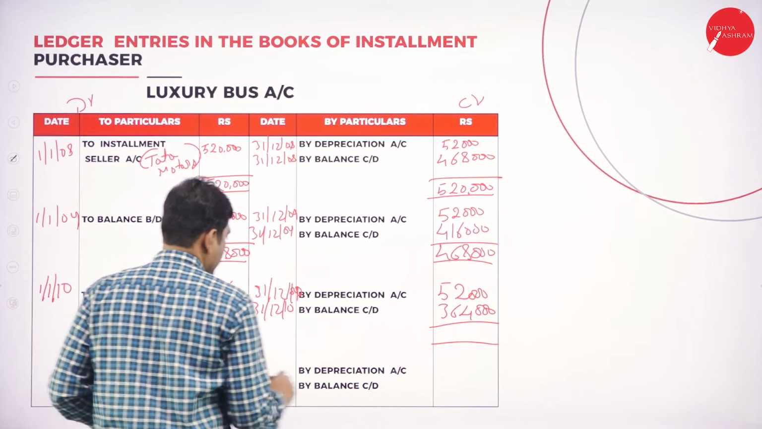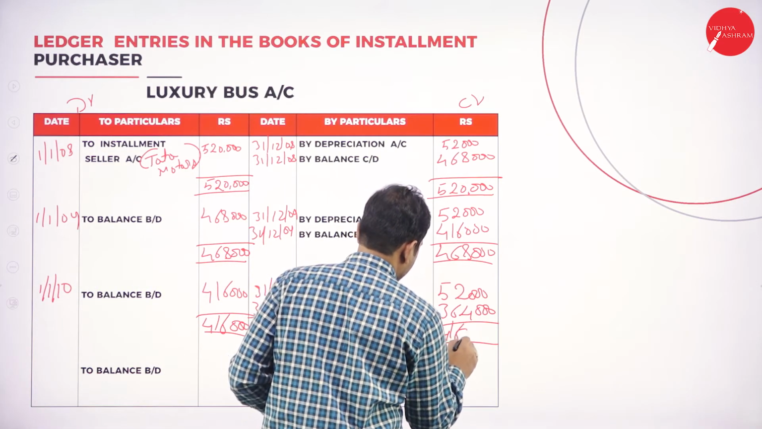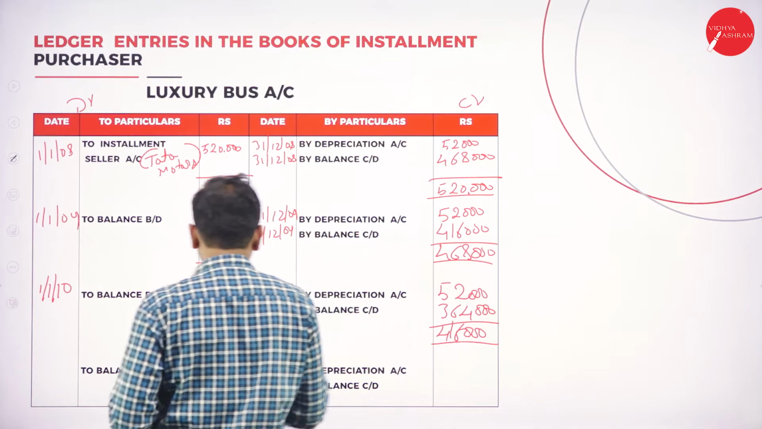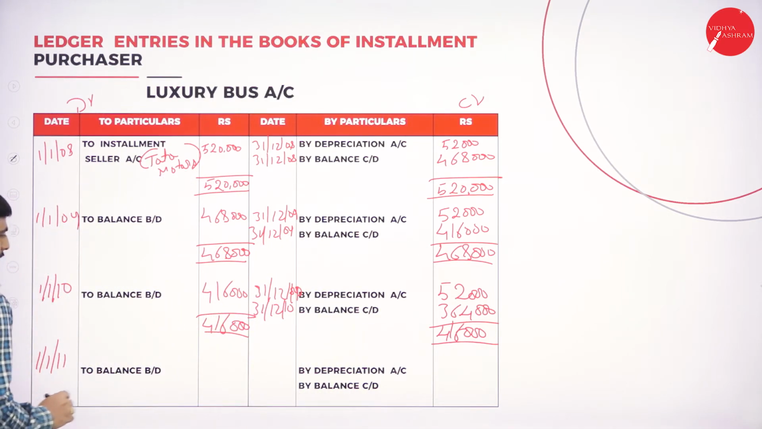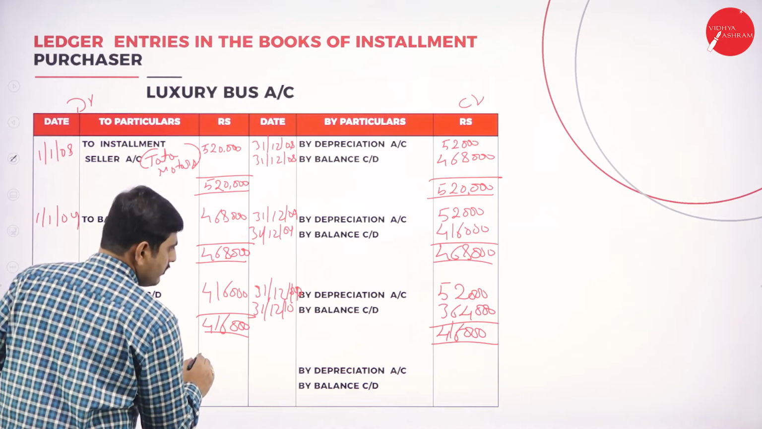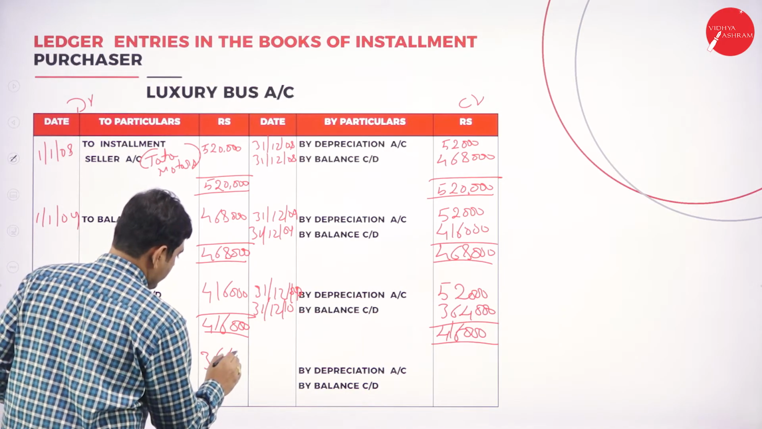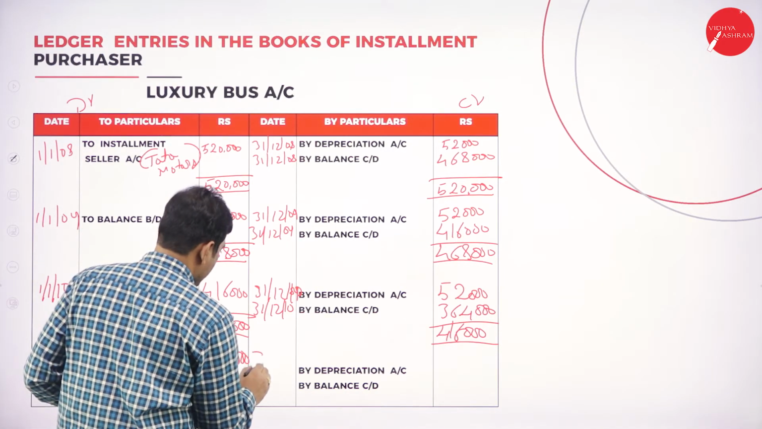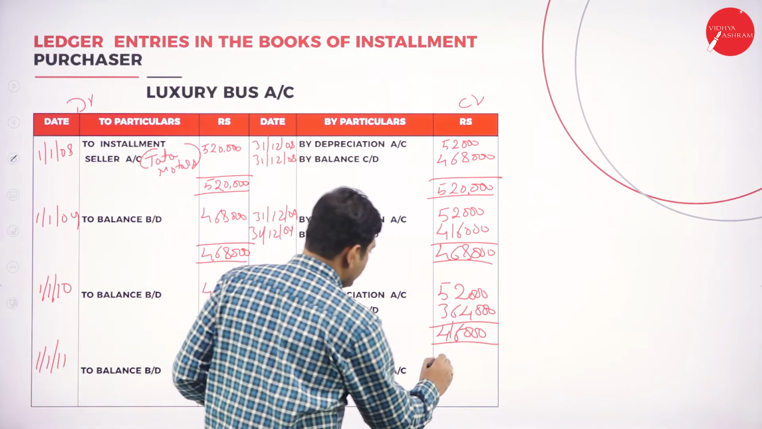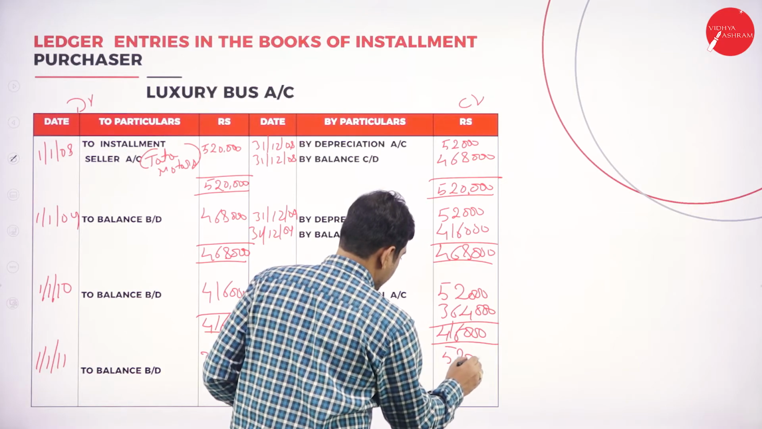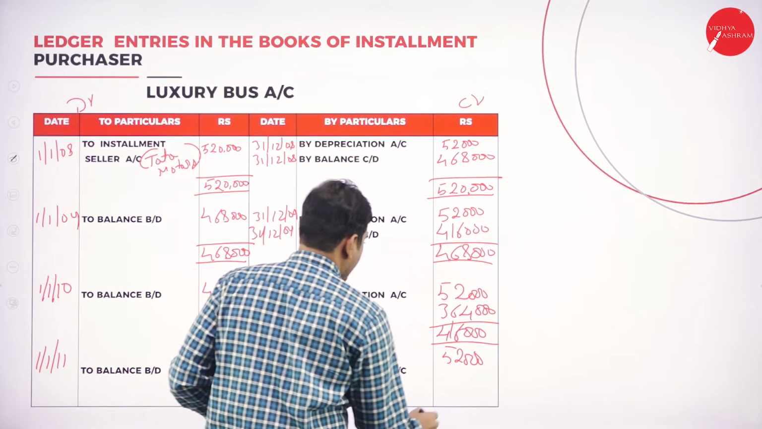Here also 4,16,000. Again, next year the amount should be brought down on 1/1/2011. So we have to bring down 3,64,000. Again, on the last day, we have to calculate the depreciation, 52,000. What amount will be carried down?